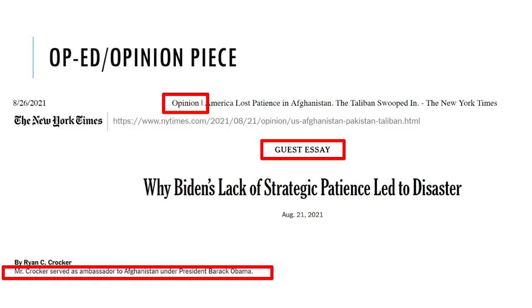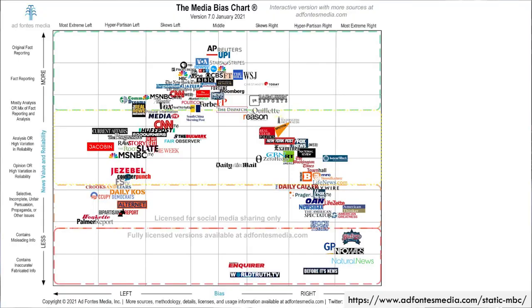Opinion pieces, like op-eds, are usually written by dedicated columnists or guest authors, not regular journalists, and they present that person's opinion. Credible news sources will have all their content reviewed by editors and fact-checkers and distinguish between the types of content that they provide, so you can tell an op-ed from a news story. In addition, if you're interested, Ad Fontes Media produces an interactive online chart you can use if you are interested in learning more about how and in which direction common media outlets are biased.